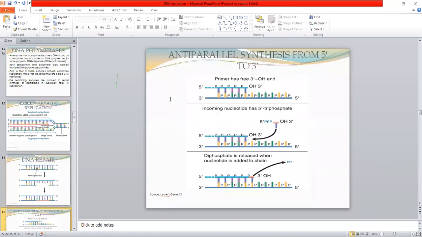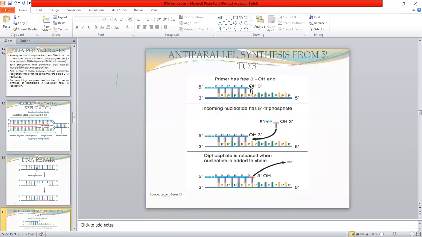The DNA synthesis is anti-parallel, and it moves from the 5 prime to the 3 prime direction. It is shown here. This is the 5 prime end, and this is the free 3 prime hydroxyl end.